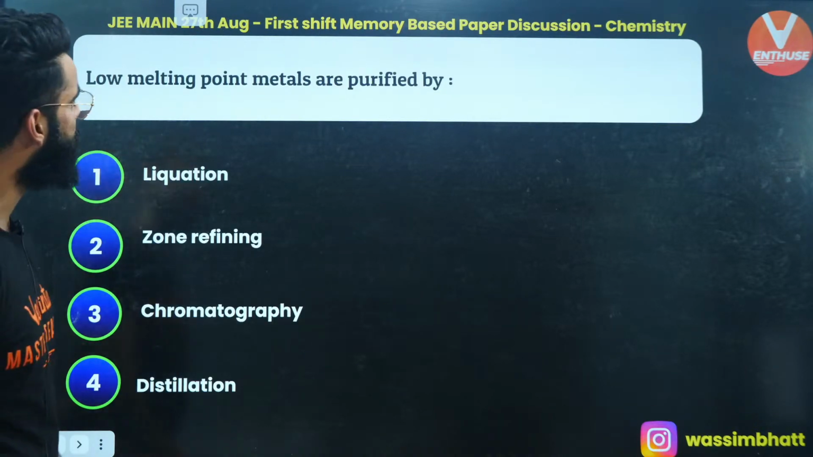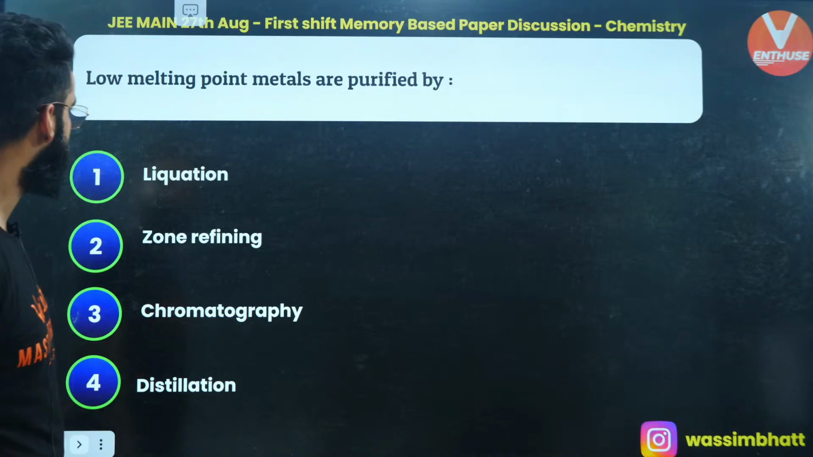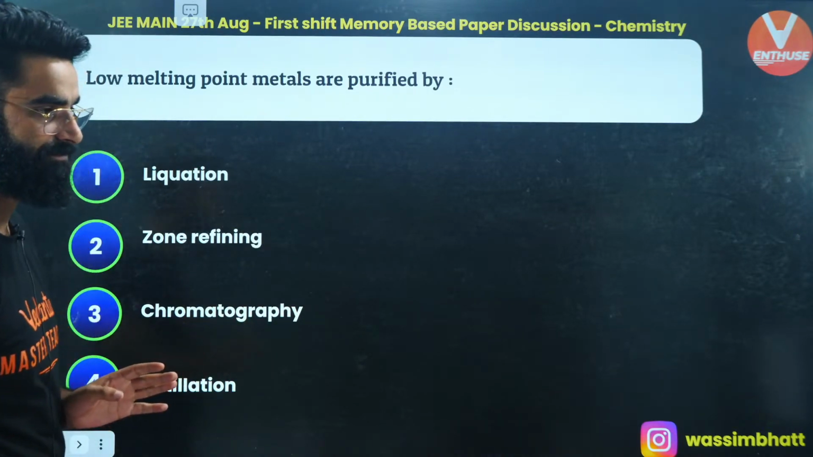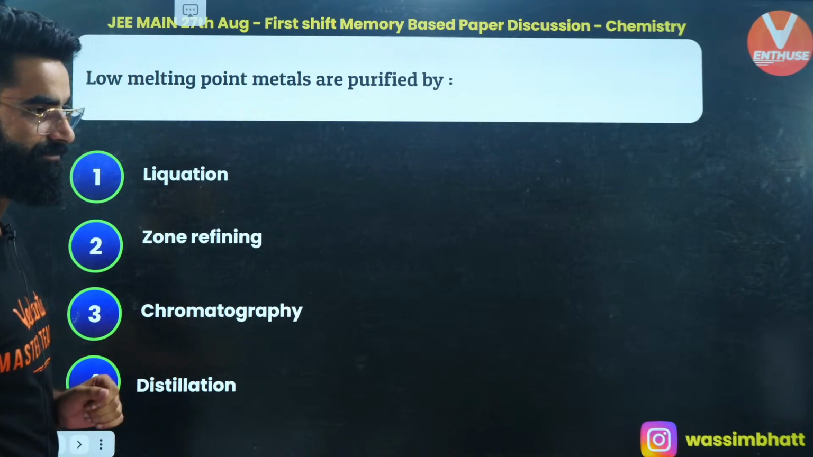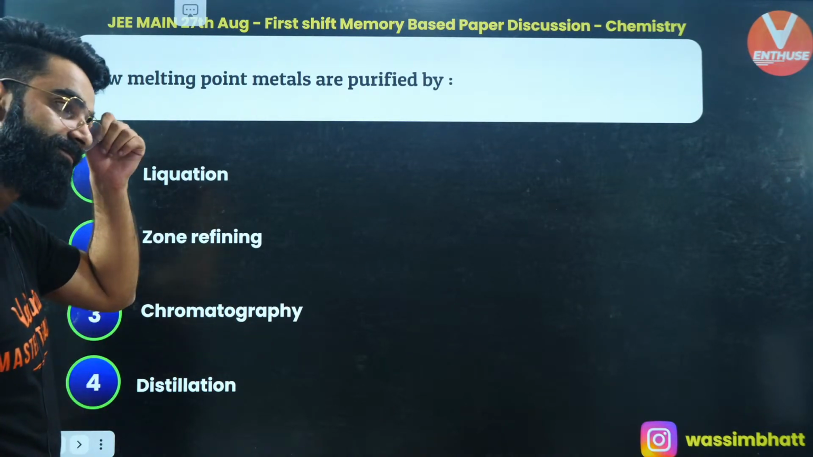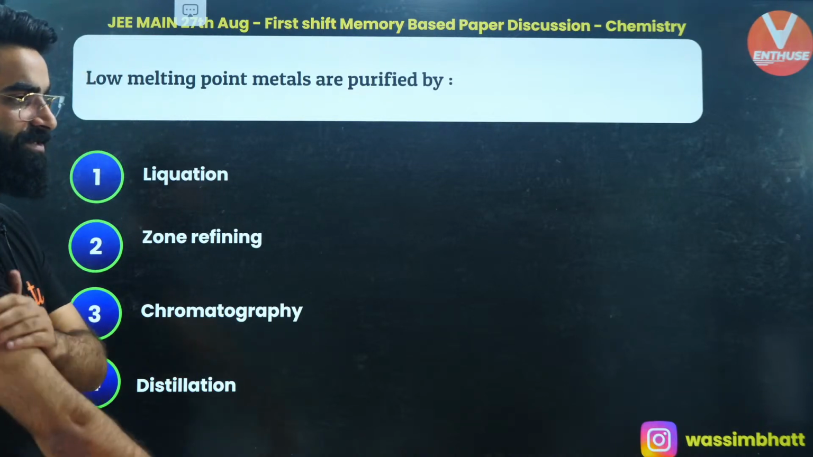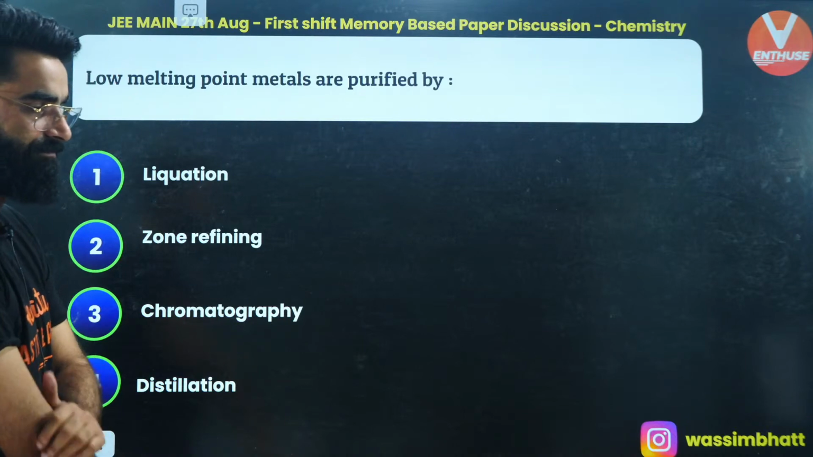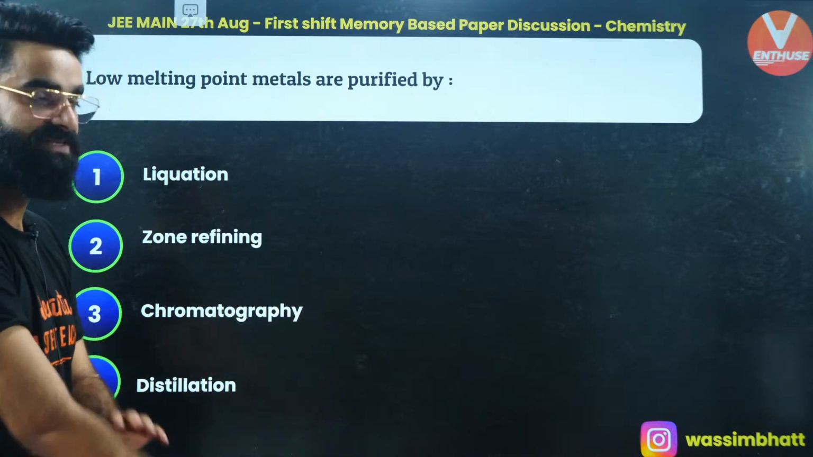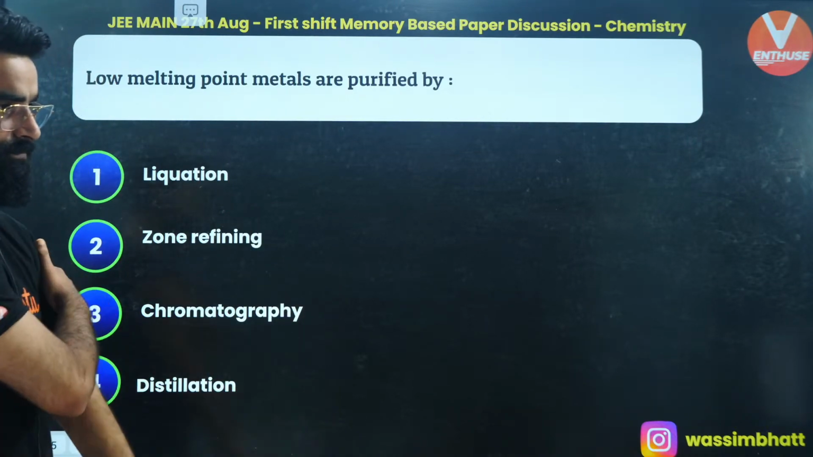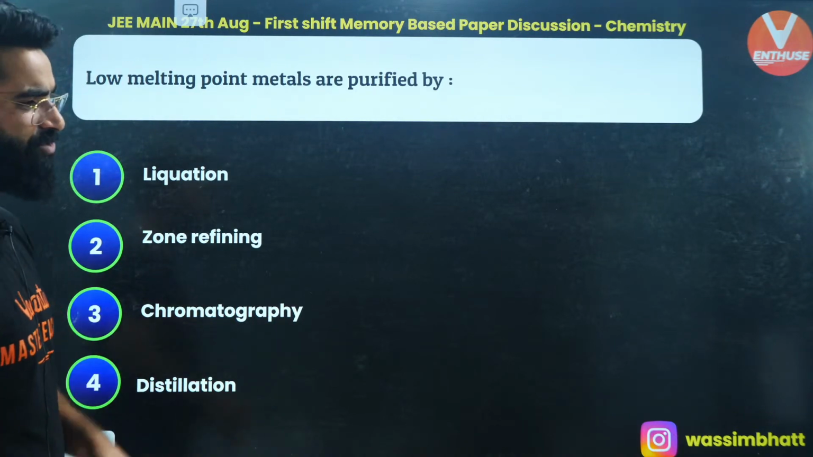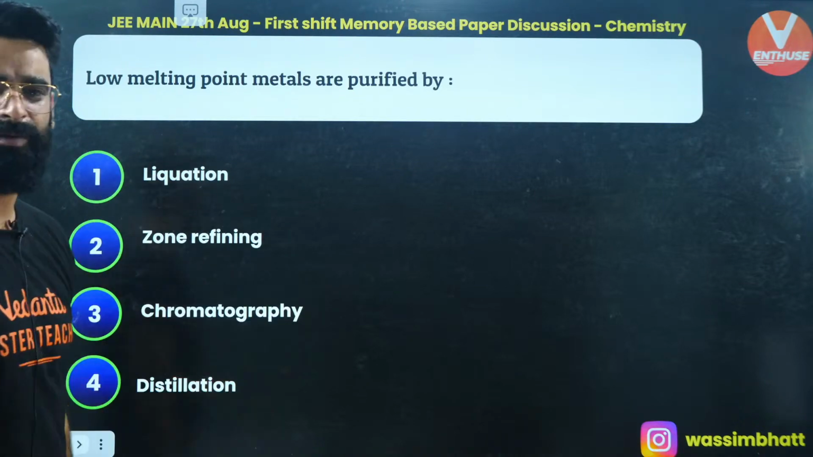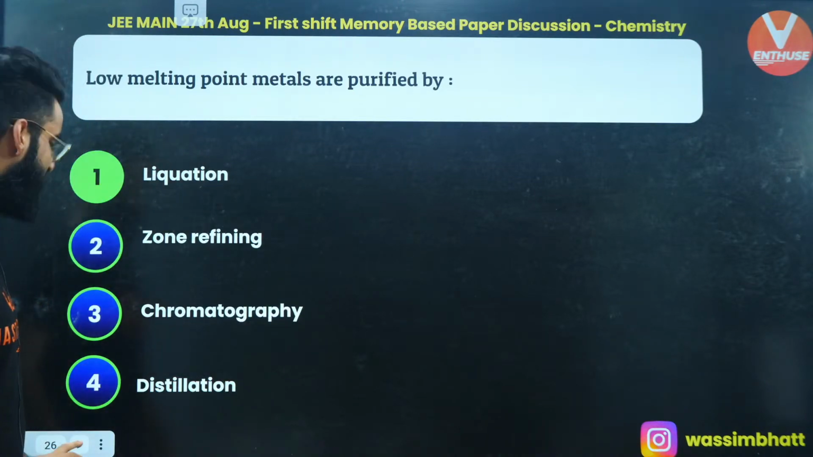Okay, low melting point metals are purified by what? Again, the question is from the NCERT, people. V2O3 is basic, even CrO is basic, V2O5 is amphoteric. People, what is the answer of this question? I'm sure you would have killed this one. Low melting point metals are purified by liquefaction.